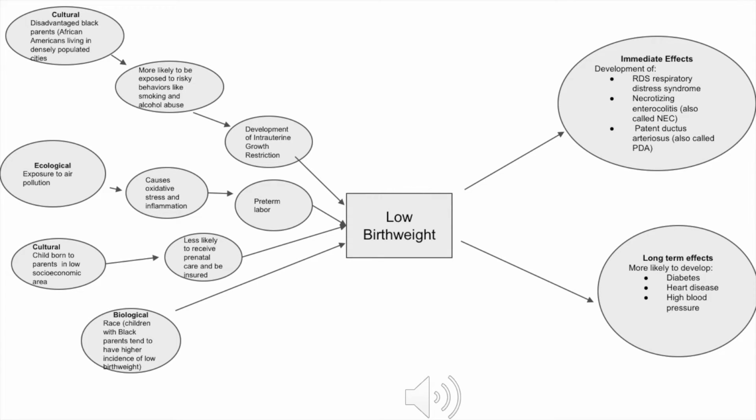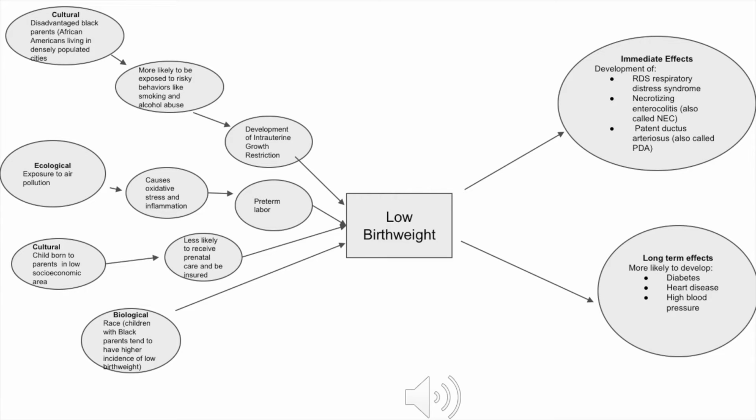In my conceptual diagram, I chose to divide the dependent variables into two different groups based on the immediate effects that they have to the infant and the long-term effects that can come as a result of low birth weight.